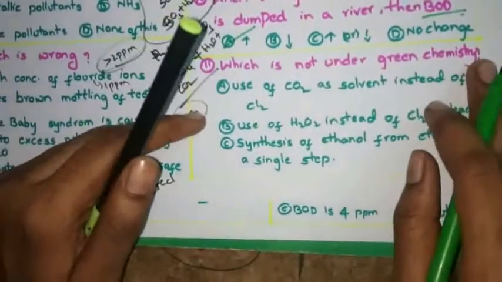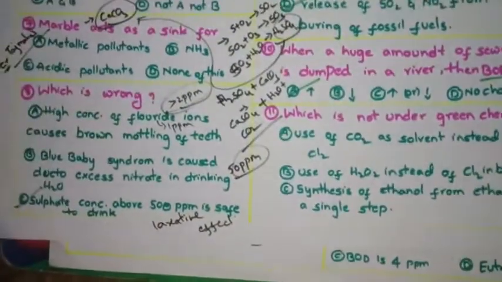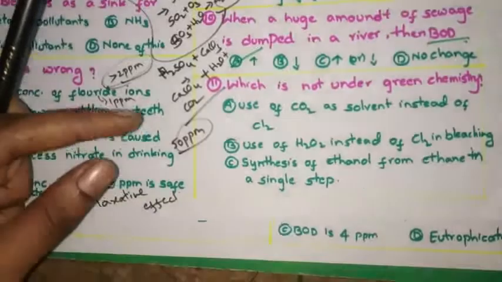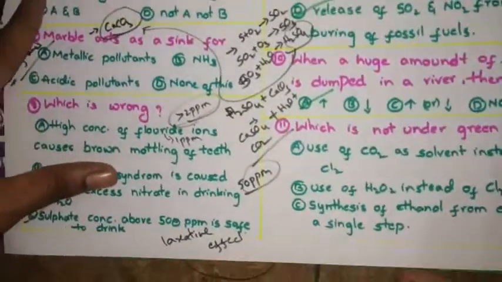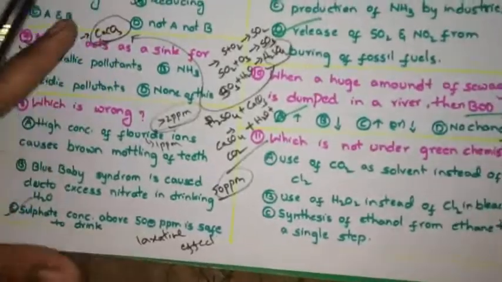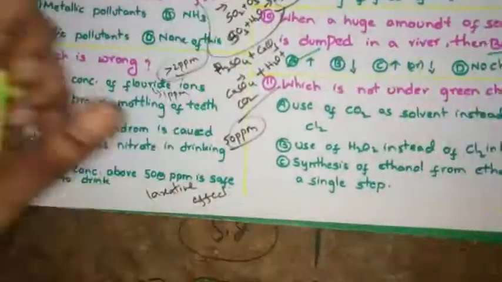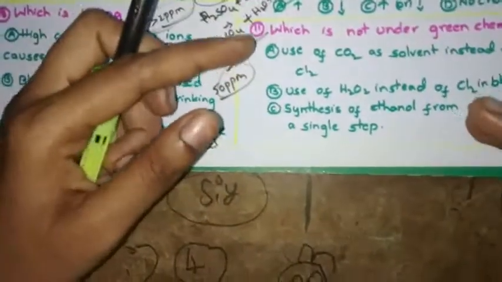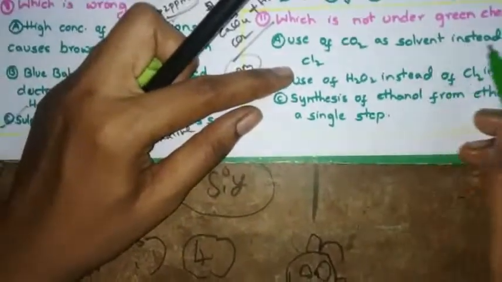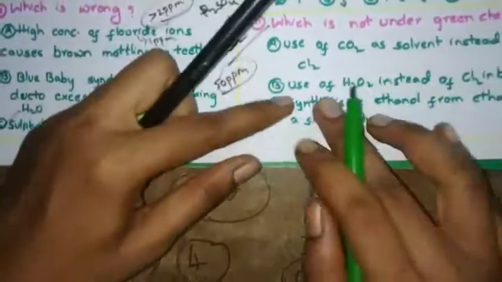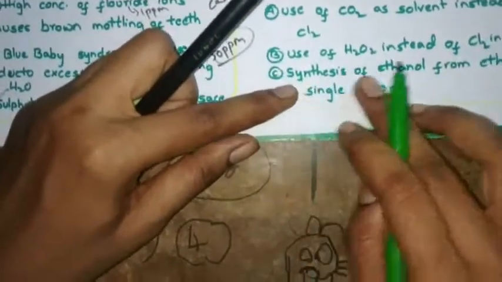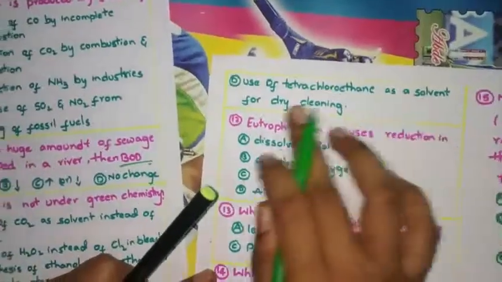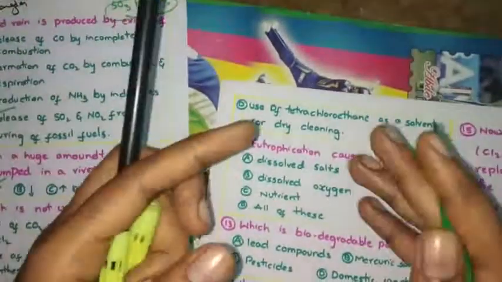Which is not under green chemistry? What is green chemistry? Pollution is increasing day by day, so to decrease it and to keep the environment healthy, some methods have been taken, which is known as green chemistry. In simple language: use of CO2 as solvent instead of chlorine, use of H2O instead of, just read the option, synthesis of ethanol from ethane, and use of tetrachloroethane as a dry cleaning agent.